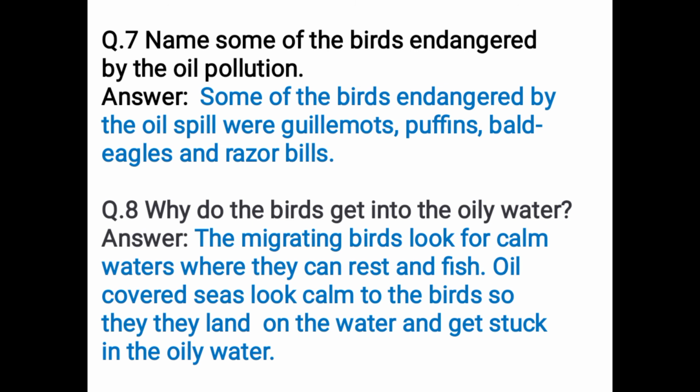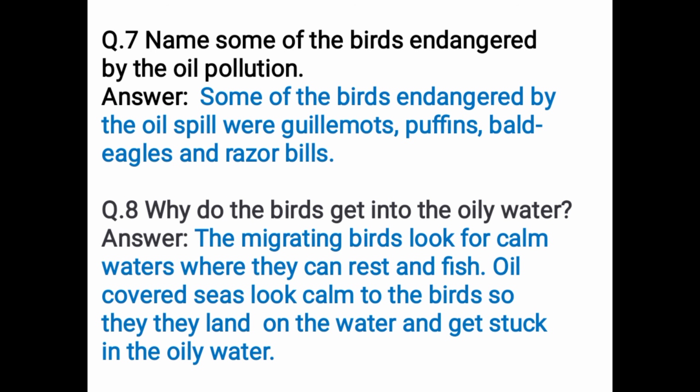Question number 7. Name some of the birds endangered by the oil pollution. The answer is some of the birds endangered by the oil spill were guillemots, puffins, bald eagles, and razorbills.